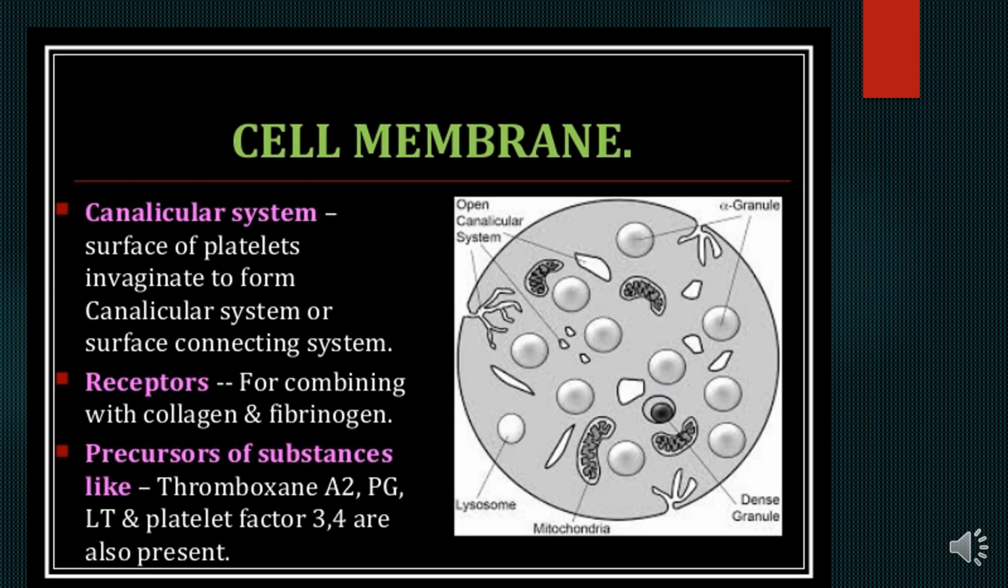The canalicular system: the surface of the platelets invaginates to form a canalicular system, or the surface connecting system. There are certain receptors present on the cell membrane for combining with collagen and fibrinogen, which are important steps in the formation of the clot. Then the precursors of substances like thromboxane A2, prostaglandins, leukotrienes, and platelet factors 3 and 4 are also present in the cell membrane.